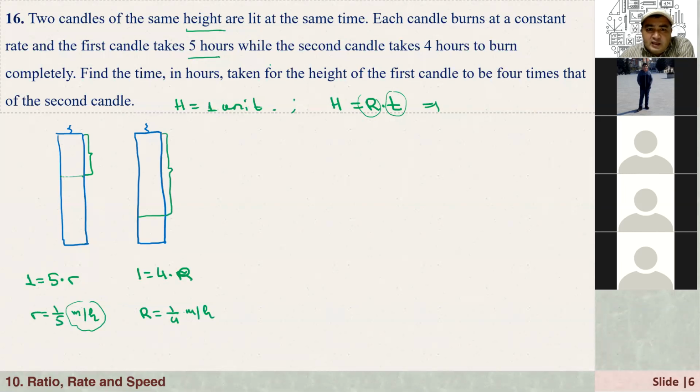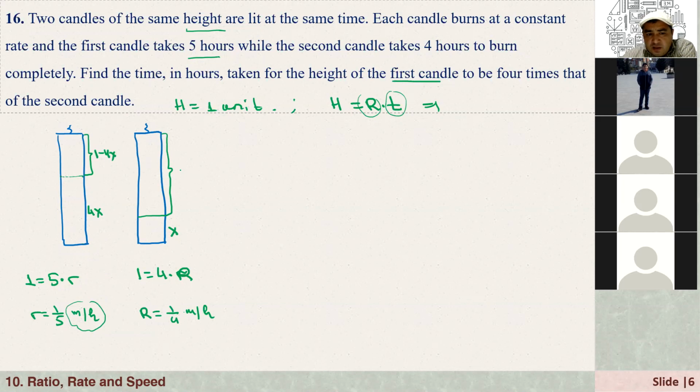So it says the height of the first candle should be 4 times that of the second candle. If the remaining height of the second candle is x, then the first one should be 4x. And the total height of the candle is 1, right? The burned part will be 1 minus 4x because the total height is 1.